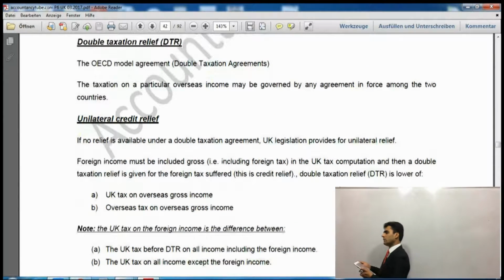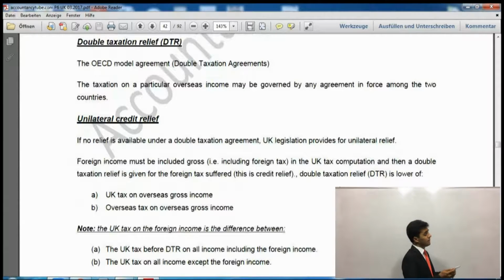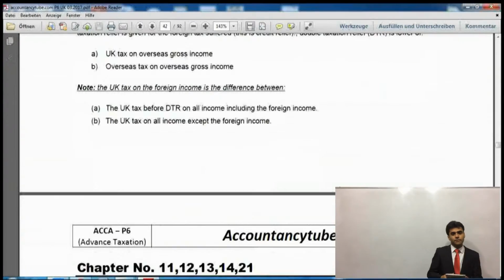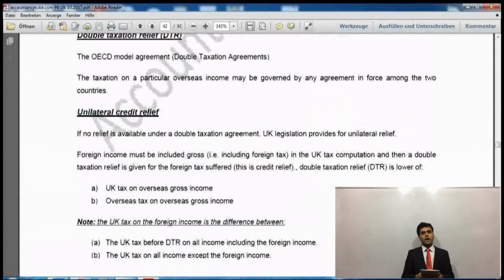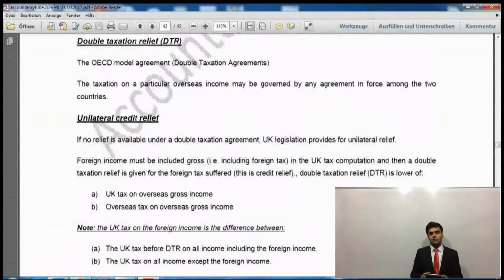Double taxation relief is a thing whereby, if there is an agreement between different countries, say between the UK and other European Union countries, then if any income arises in France, although where it is arising, that country will definitely collect tax. French government is going to charge some tax on that income.